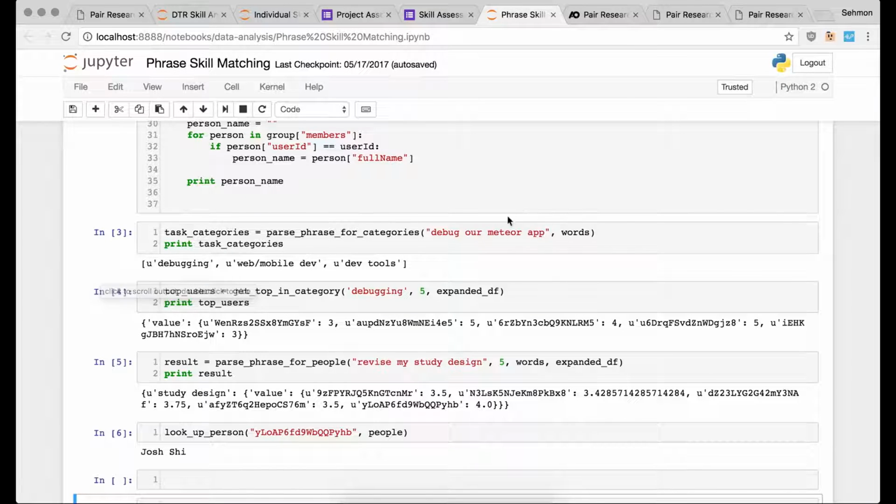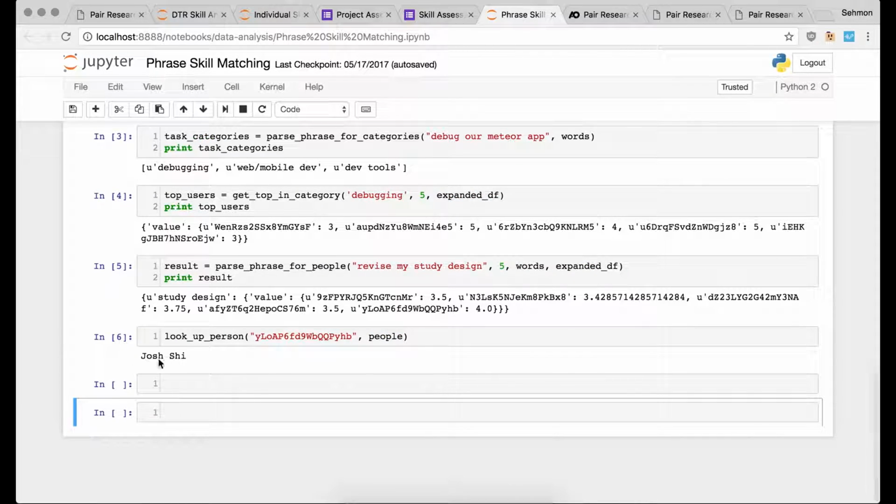So for example, you see debug our Meteor app. They would type in the tasks that they need help with, and once the system recognizes the task and breaks it down into categories, it brings back the people who are best in those categories, so to say. It would really help people understand who in the community can help them with a certain task that they have in the moment.